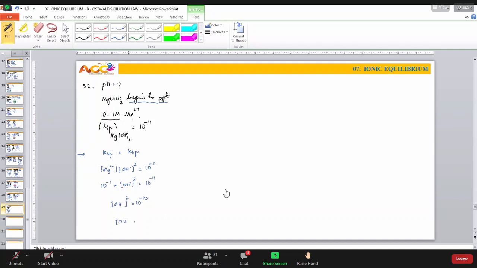Concentration of OH minus ion is 10 power minus 5. Therefore, concentration of H plus ion is 10 power minus how much? 9. This implies pH is equal to 9.